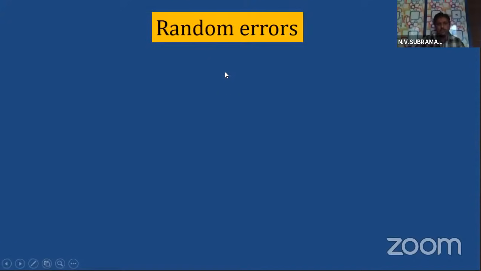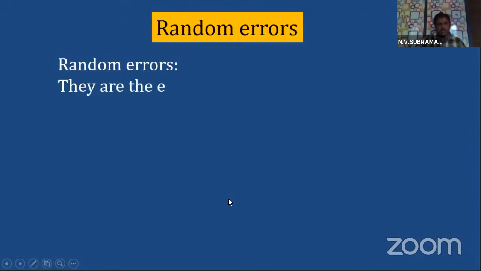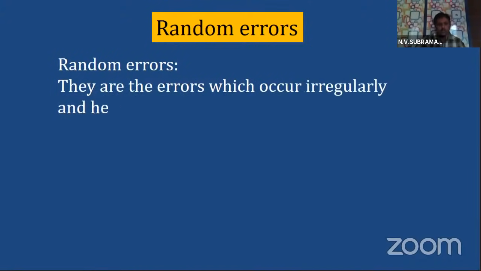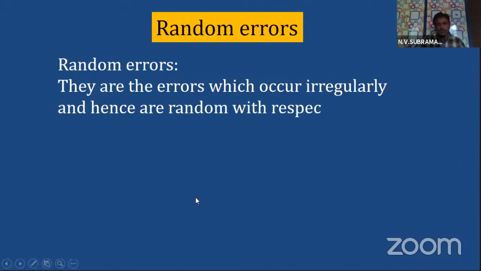Okay, that brings me to the last point of today's discussion, random errors. Random errors, what are they? They are the errors which occur irregularly and hence are random with respect to sign and size.